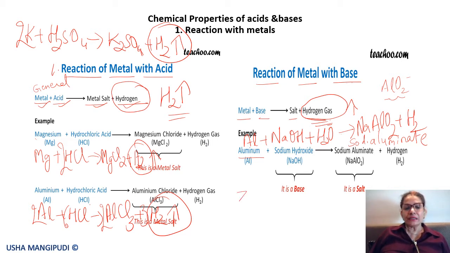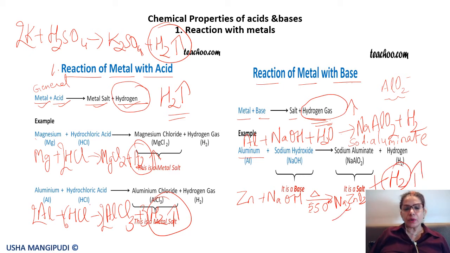Similarly, zinc metal will react with sodium hydroxide after it is heated, but here about 550 degrees of heat is required, and then it gives Na2ZnO2 plus, of course, what is the gas released? Hydrogen gas.